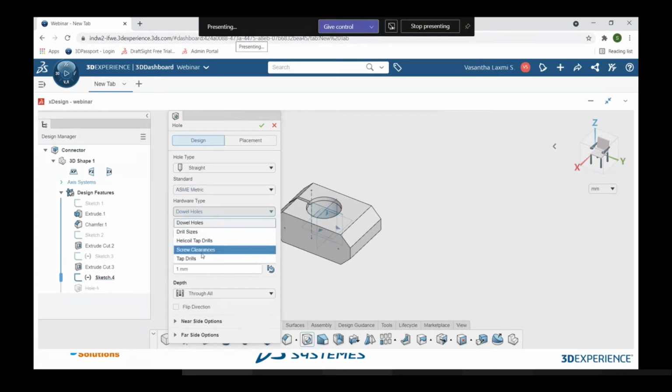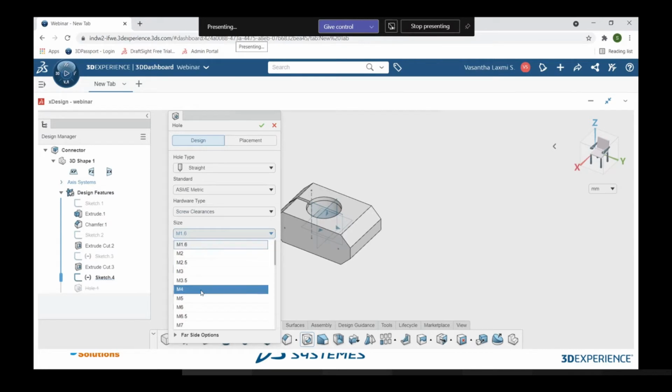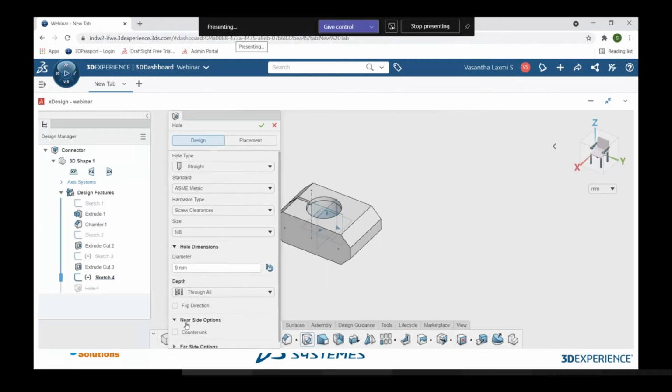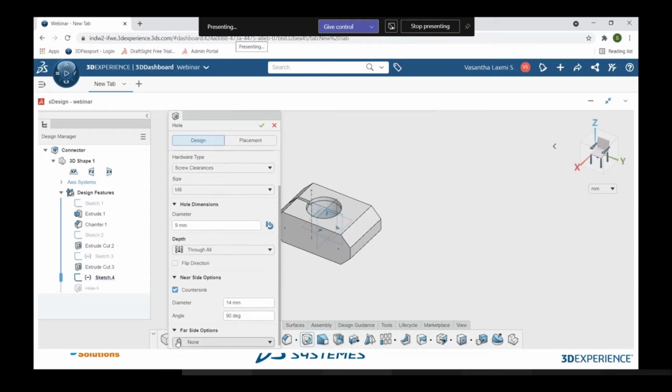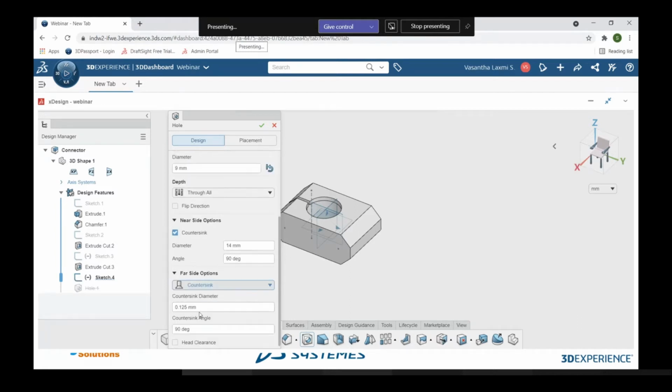and for the hardware type, I'm selecting screw clearance. For the size, let me go with the M8 hole, and the dimension will be 9 mm. Here the hole dimension is 9 mm, and the depth is through all. And here we can see in near side options, we have the countersink option available. So let me give it 14 mm, and the angle is about 90 degrees. And coming down to the far side options, again I am selecting the countersink and giving the diameter as 14 mm, and the countersink angle is about 90 degrees.